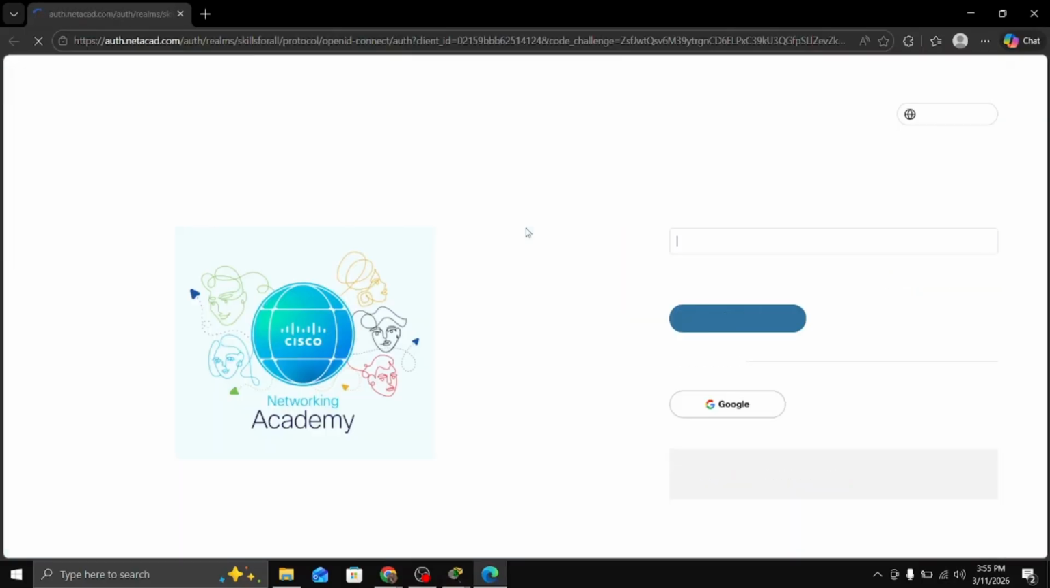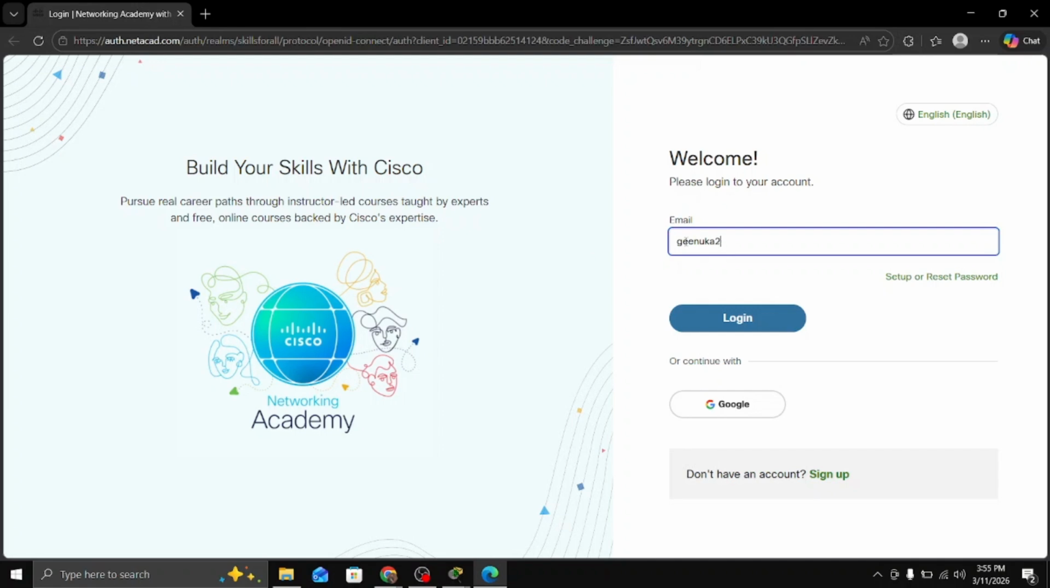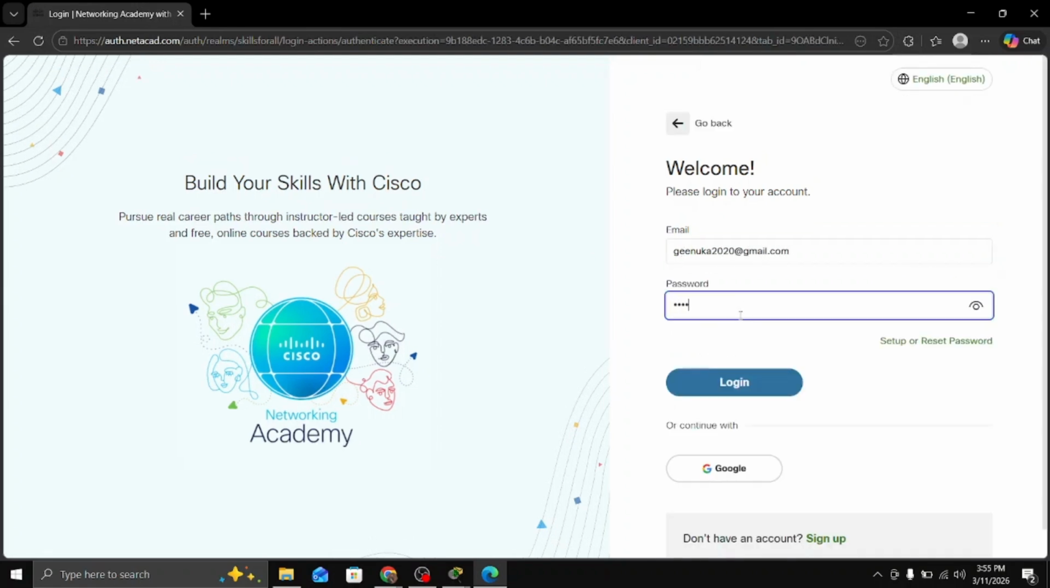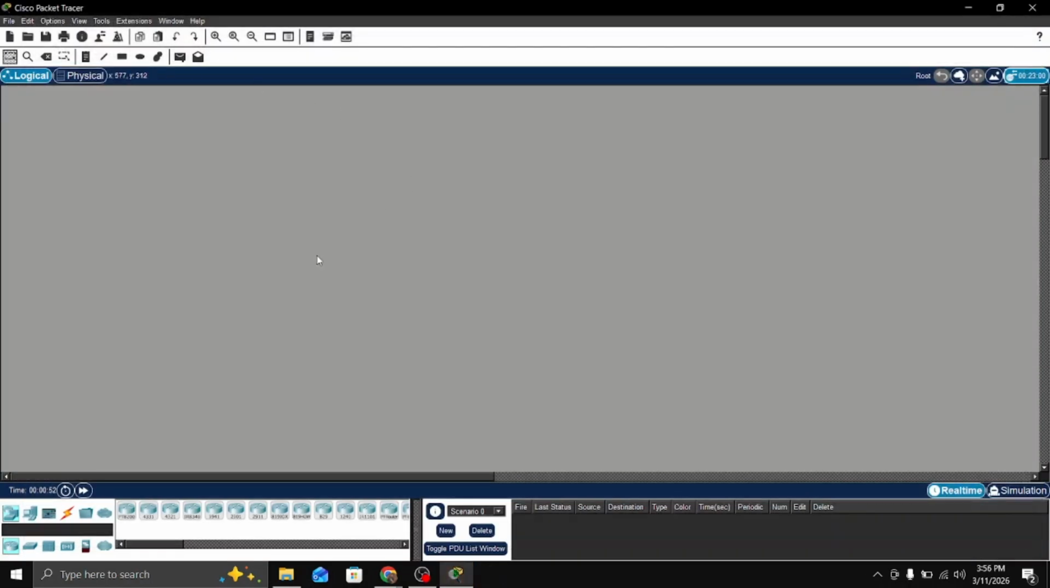A login page appears. Enter your NetAcad credentials one more time. You'll see this message: You have successfully logged into Cisco Packet Tracer. Close that tab, jump back to the app, and boom! Your Packet Tracer 9 workspace is ready to go. That's it. Cisco Packet Tracer 9, installed, logged in, and live in under 5 minutes.